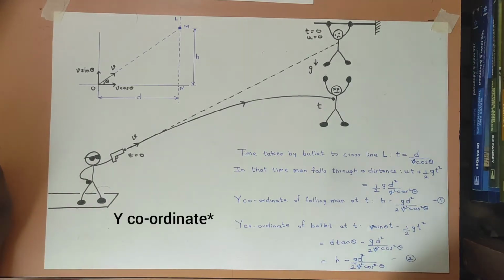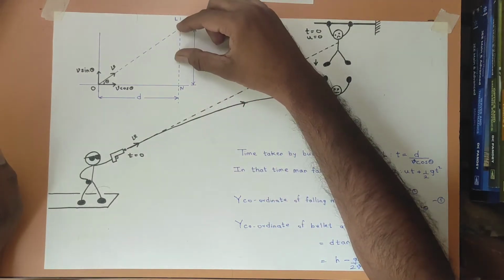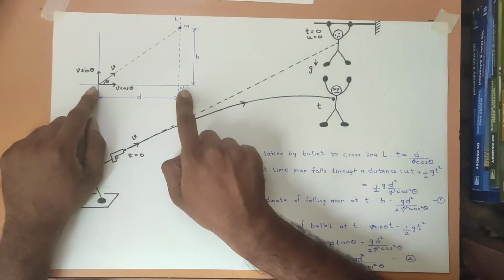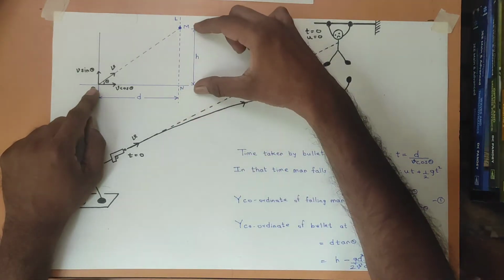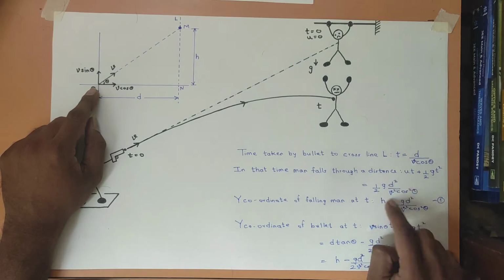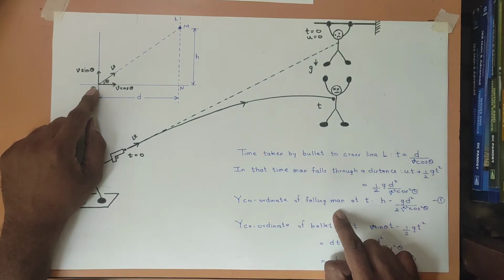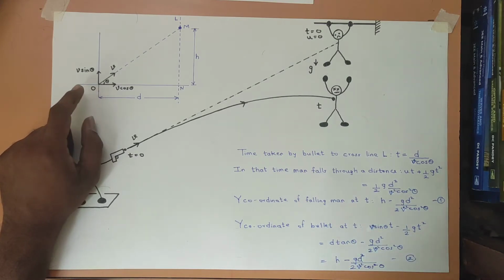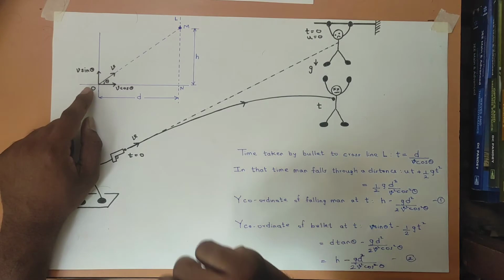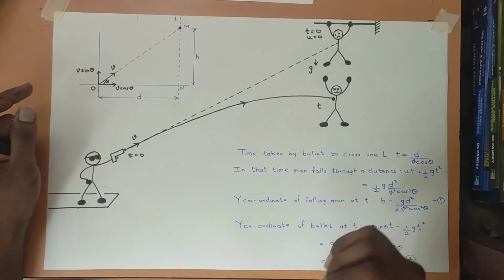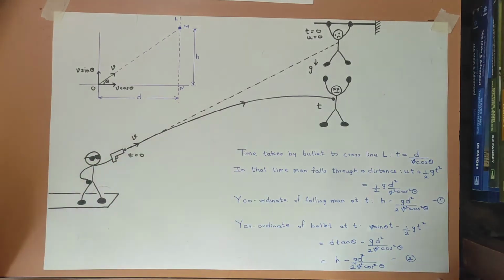Now how much will be the y component of the man at that time? This much is the distance covered by the man in that time. So the y component will be the vertical distance from the x-axis. So it will be h minus the distance covered by the man, so h minus the above term. This is the y coordinate of the man at that time. And if at the same time the y coordinate of the bullet comes out to be the same as the y coordinate of the man, then the bullet has hit the man.